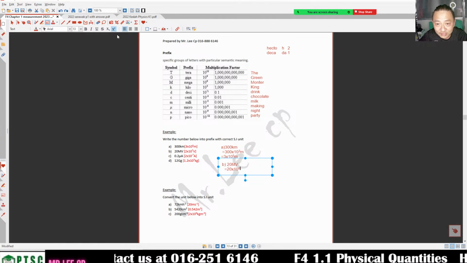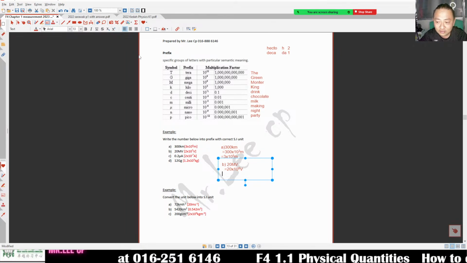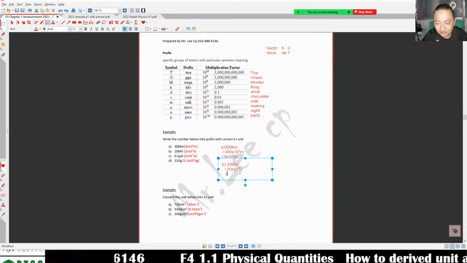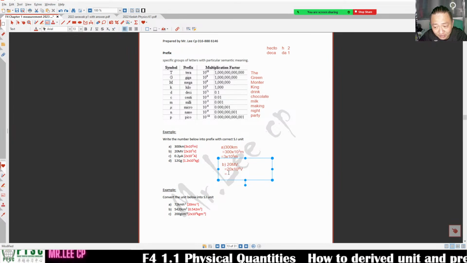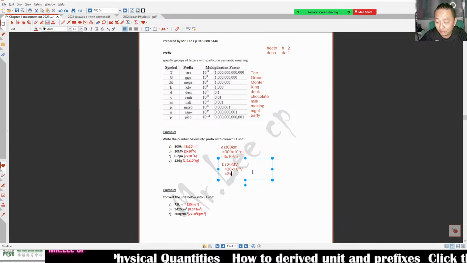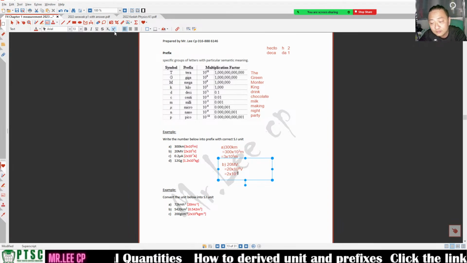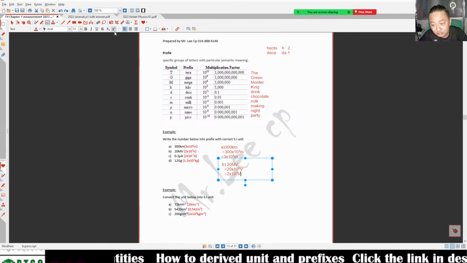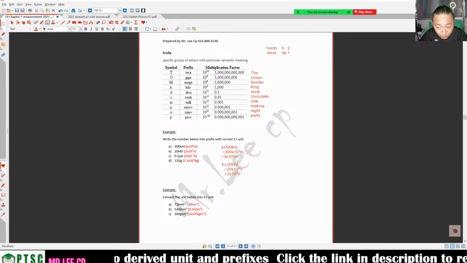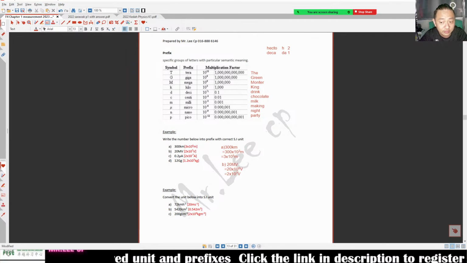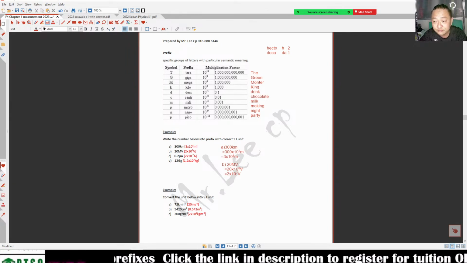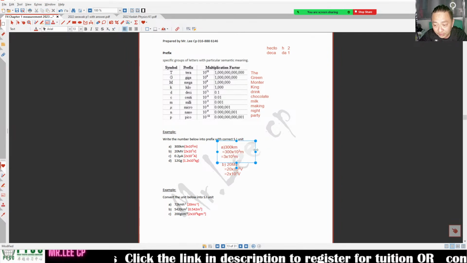So here it becomes watt. So 20 times 10 plus 6 is equivalent to this number. 20 becomes small, becomes 2. At the back it has to become bigger by 1, so 10 plus 7. Unit watt. So this is how we change it to standard form. If you don't want to change it to standard form, the second step will be okay already. That's the value. Normally we are going to put into standard form.